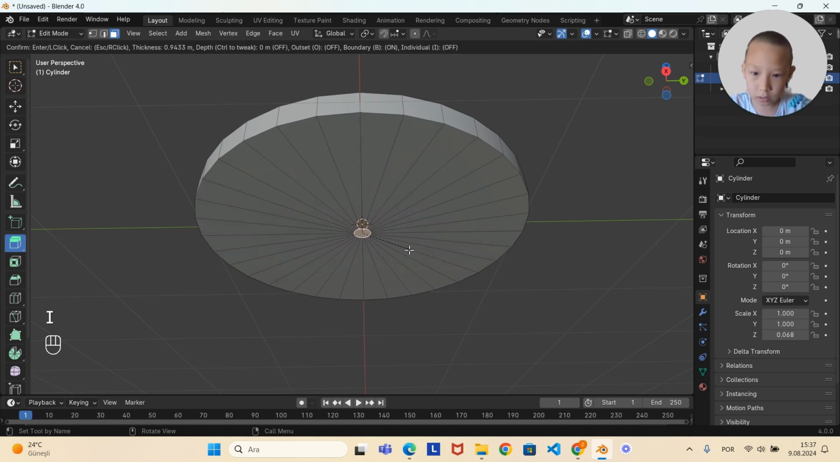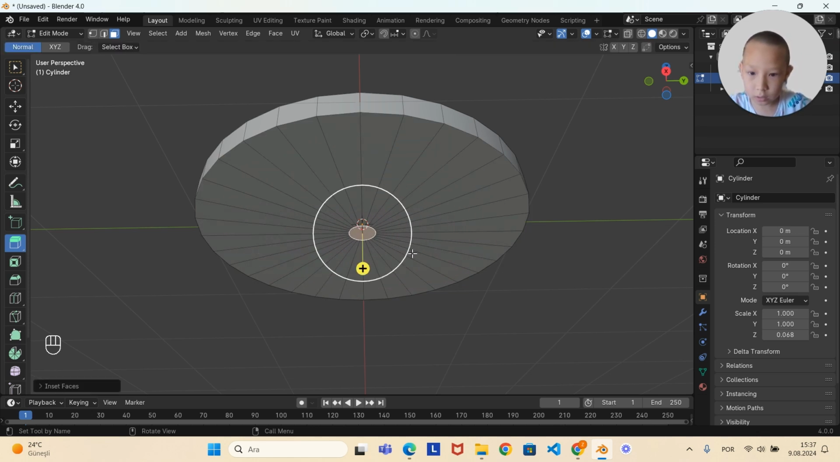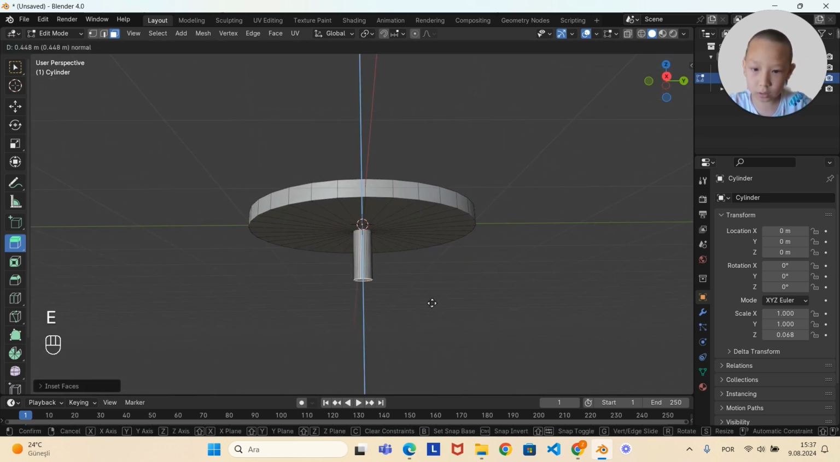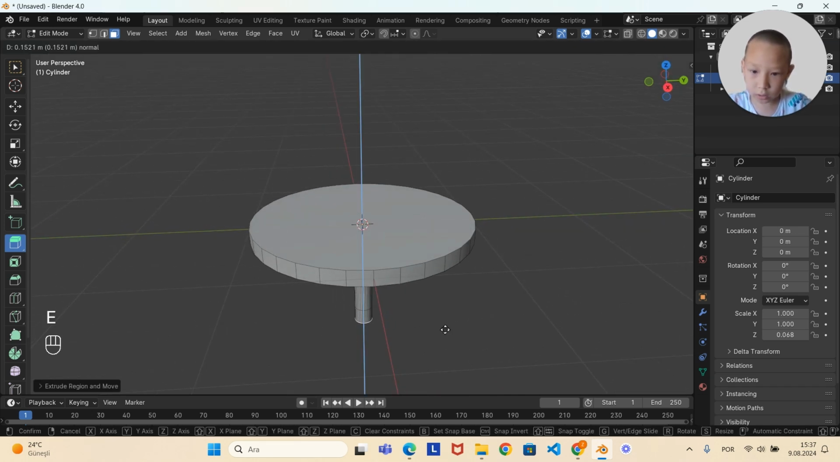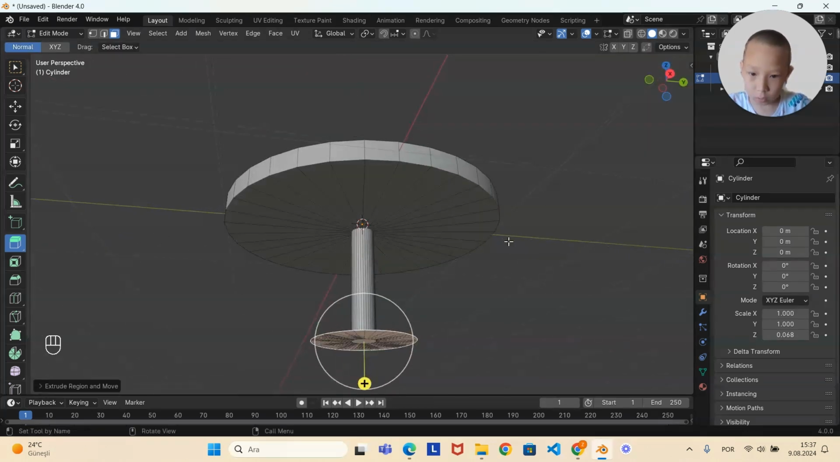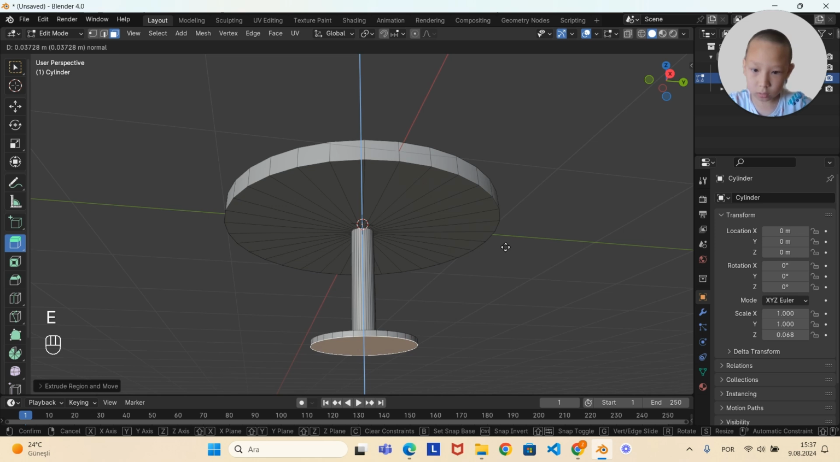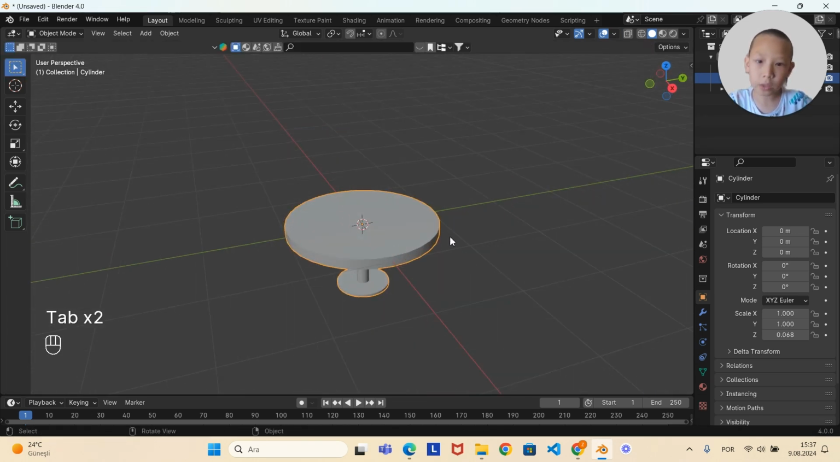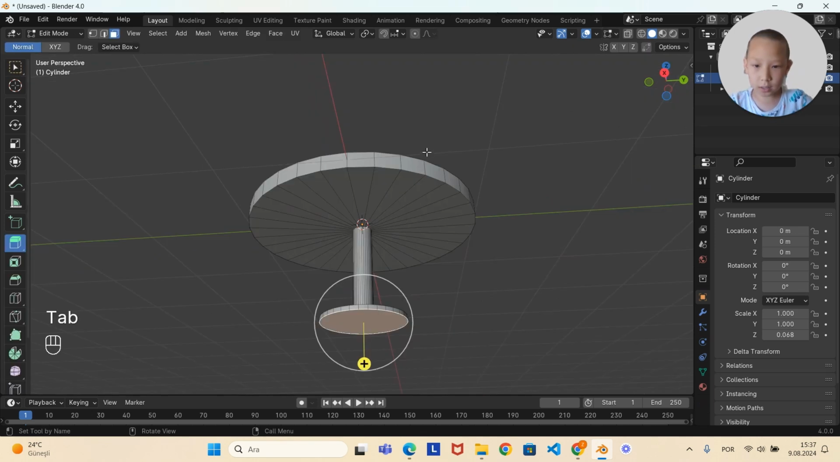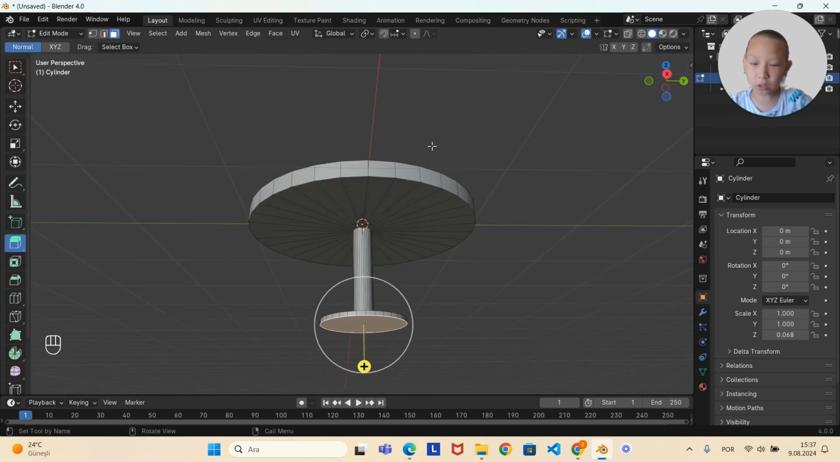I, E, again E, and then S, one more time E, back in object mode, and then our table is done.